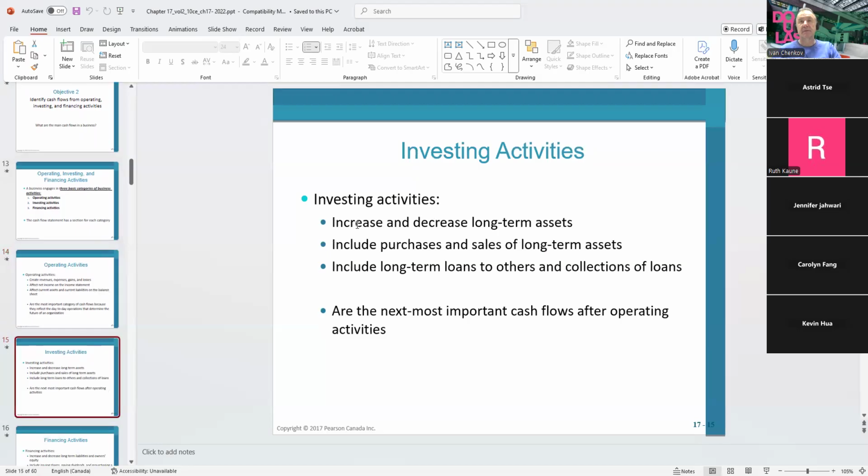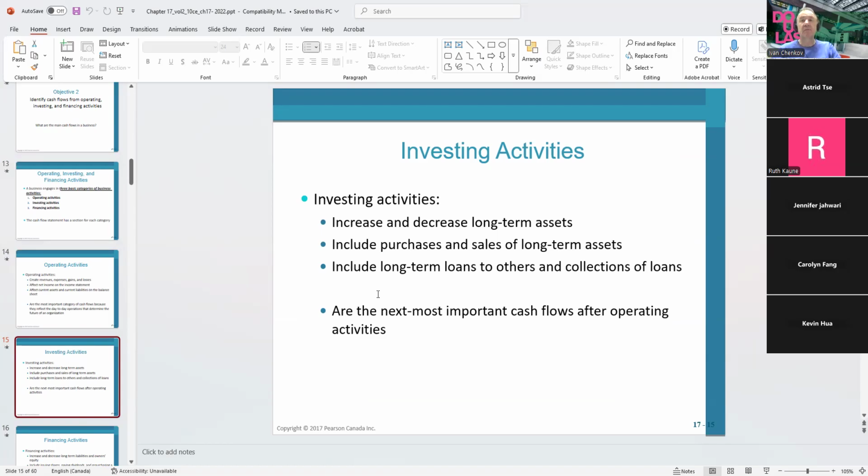Investing activities. In investing activities, we're going to focus only and only on the long-term assets. We're going to chase the increase and decrease in long-term assets, which can include the purchase or sale of long-term assets. We may include long-term loans that we give to other people, long-term investments, or the collection of the loan, or getting back the investments.